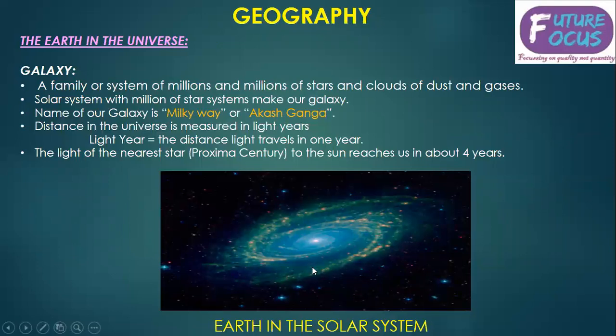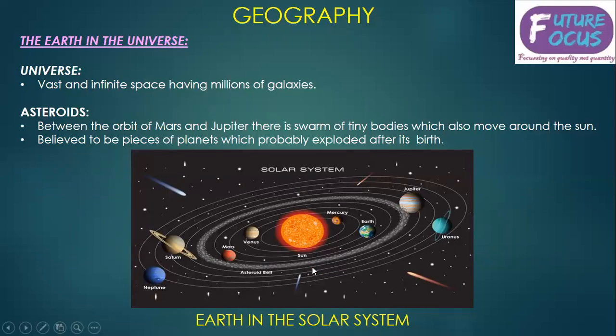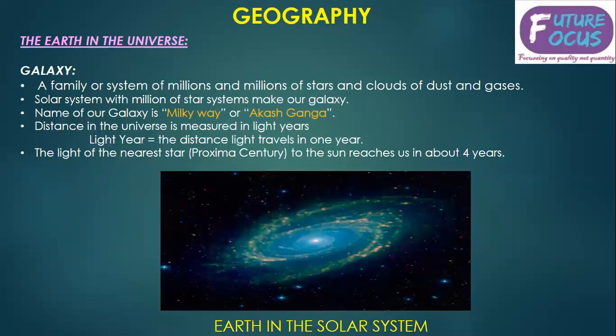Now, we have discussed that the universe is infinite space having millions of galaxies. Now, what is a galaxy? A galaxy is a family or system of millions and millions of stars and clouds of dust and gases. A solar system with millions of star systems makes our galaxy. The name of our galaxy is the Milky Way or Akashganga.